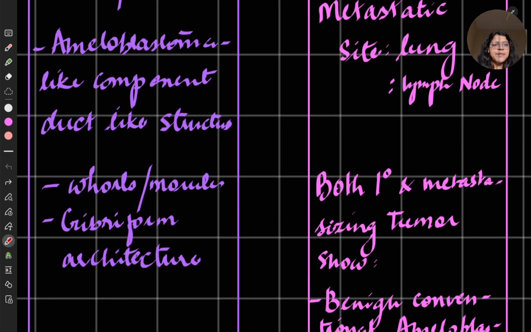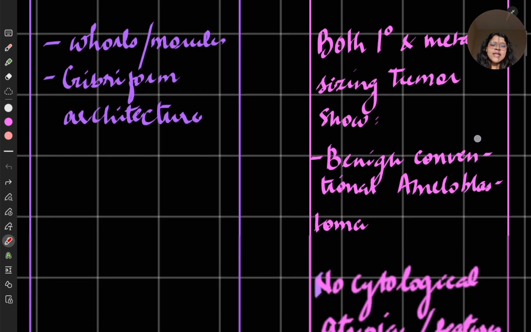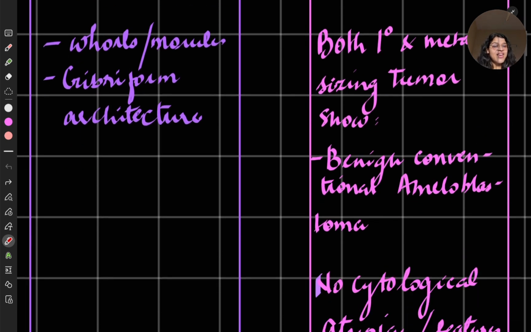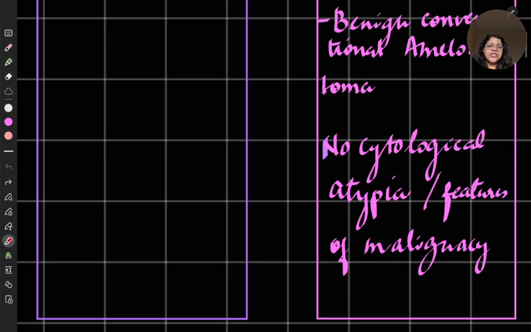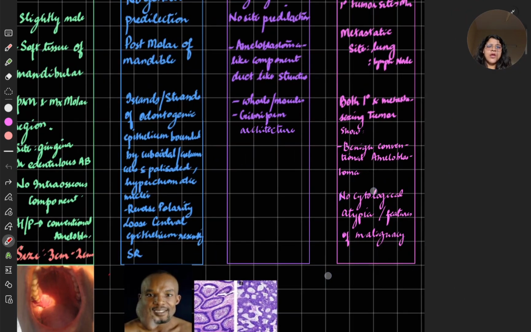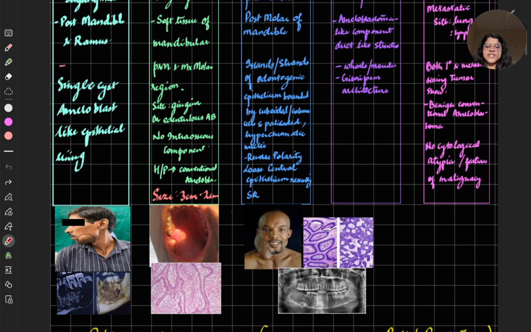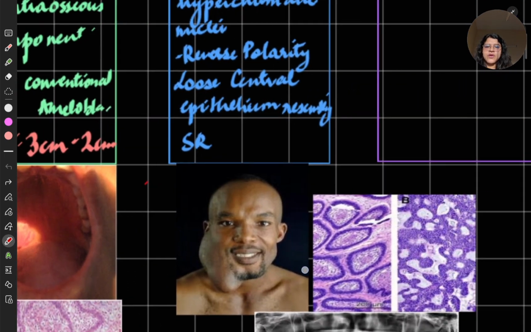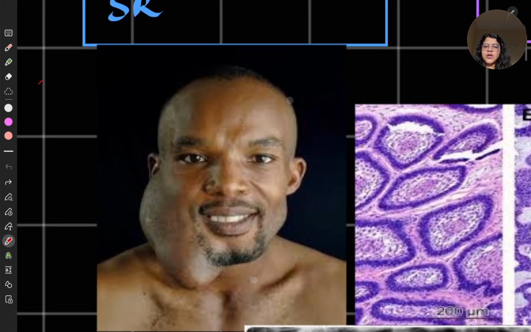And both primary and metastasizing tumor show benign conventional ameloblastoma, the histopathology of which we are going to learn. No cytological atypia or features of malignancy are seen. Nothing like that. The histopath is just like benign, but it's just metastasizing. So these were the different classifications. I will show you the photos of conventional now.